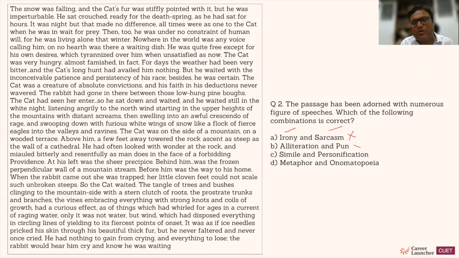Alliteration and pun. Pun is also similar, indirect talk of something. So this cannot be the answer. Simile and personification. Simile means comparing two things which are unlike, using words like as, like, and so on and so forth. Yes, there are similes in the passage. Personification means giving human characteristics to inanimate objects, animals, and so on and so forth. So this is a good choice. Both the things are given, and that is why the answer is option number C.